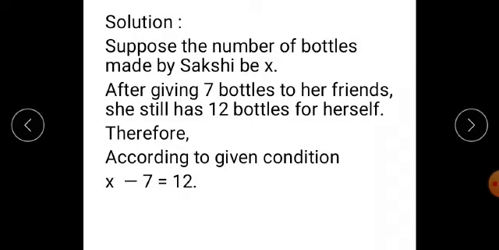Let's see the solution. Suppose the number of bottles made by Sakshi be x. Now, after giving 7 bottles to her friends, she still has 12 bottles for herself. Therefore, according to the given condition, x minus 7 is equal to 12. Here, the subtraction operation is on the left hand side of the equation.